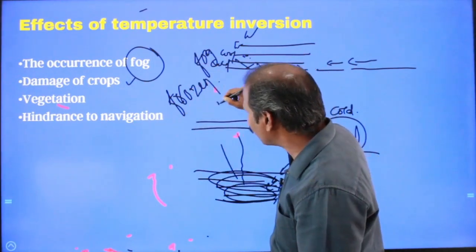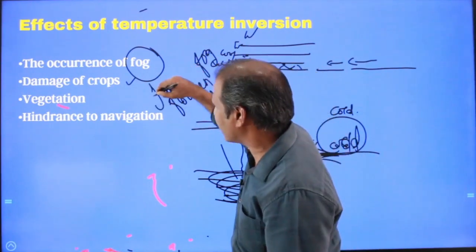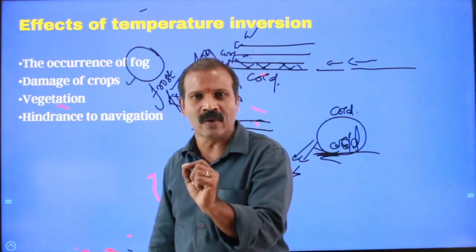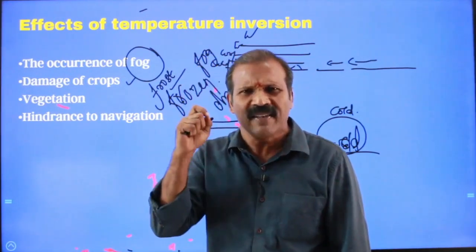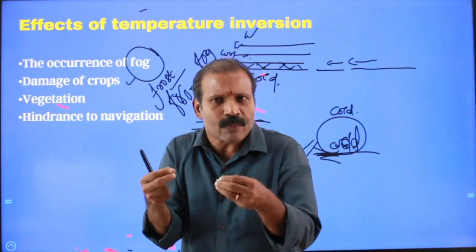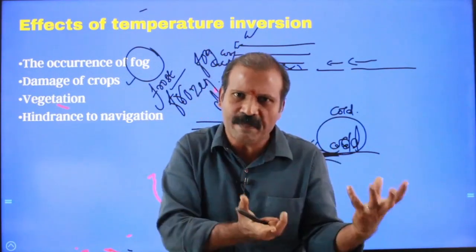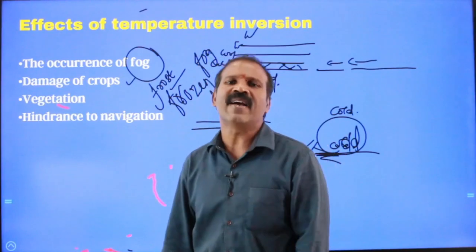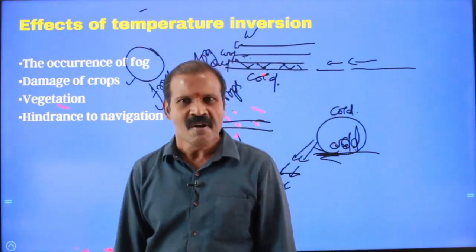So this frozen water droplet is called frost. Frost is nothing but frozen dew. This frost is highly detrimental for the tender leaves emanating from tea or coffee or apple, the crops that are cultivated over the valley slopes, where frost would be the most important detrimental factor.